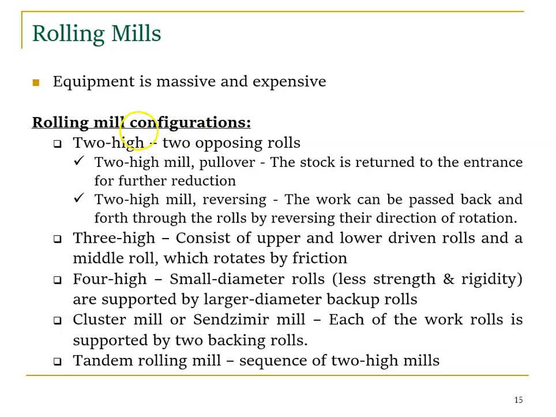In a two high mill pull over, the stock is returned to the entrance for further reduction, right? Reversing means the work can be passed back and forth through the rolls by reversing their direction of rotation. So if I feed the metal opposite to the roller direction, it's pull over, like pulling it out. If I feed it in the roller direction itself, it's reversing, so the work can be passed back and forth by reversing the directions of rotation.